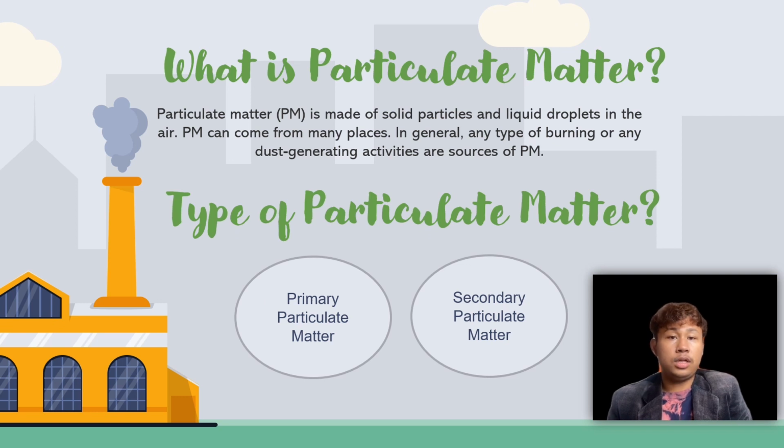So what is particulate matter? Particulate matter, or well known as PM, is a term for particles found in the air, including dust, dirt, soot, smoke and liquid droplets. Particles can be suspended in the air for long periods of time. Some particles are large or dark enough to be seen as soot or smoke. Others are so small that individually they can only be detected with an electron microscope.